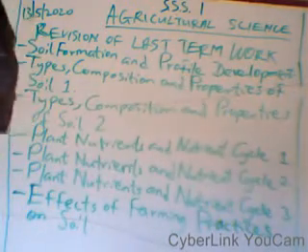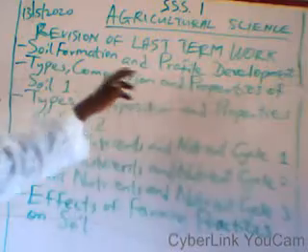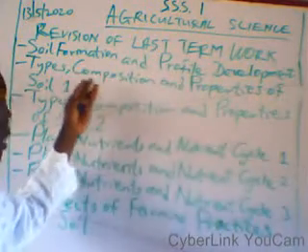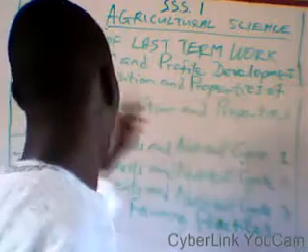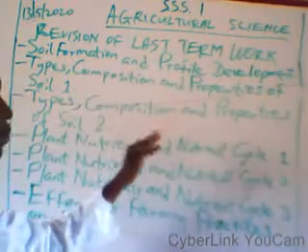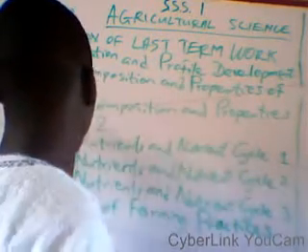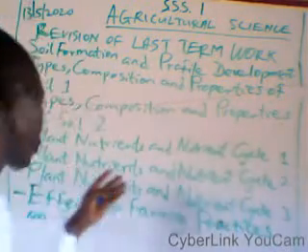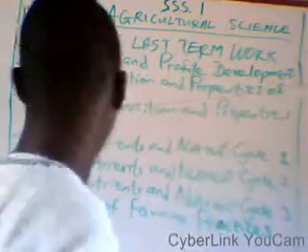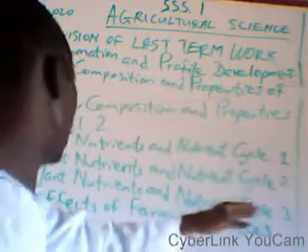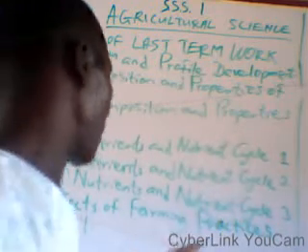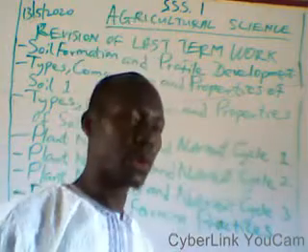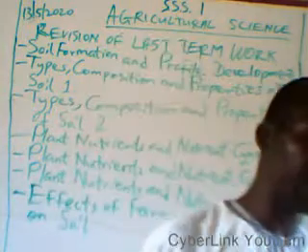Last time we treated some topics, and we have here: soil formation and profile development; soil type, composition and properties of soil; plant nutrients and nutrient cycle 1, 2 and 3; and effect of farming practices on soil. The reason why we are having 1, 2, or 3 here is that the topic is very long, and that is why we break them.